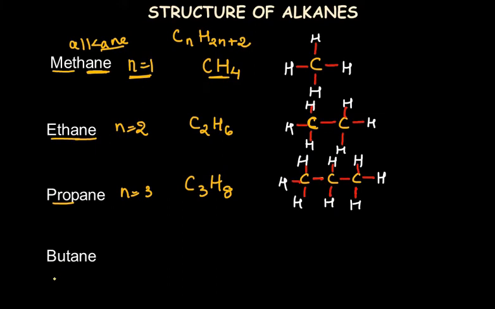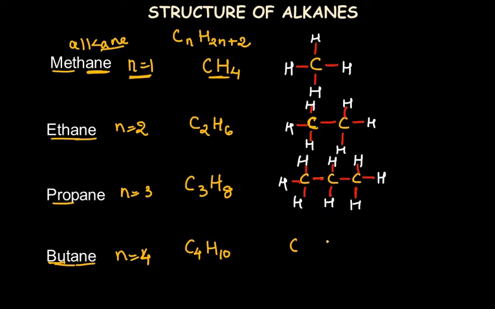The next member of the series is butane. But means n is equal to 4, that is, the number of carbon atoms present in this compound is 4. But means 4, and ane again indicates alkane. So n is equal to 4, so C4H10, because of the general formula CnH2n+2.